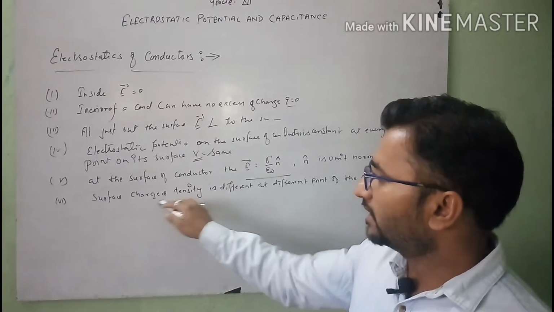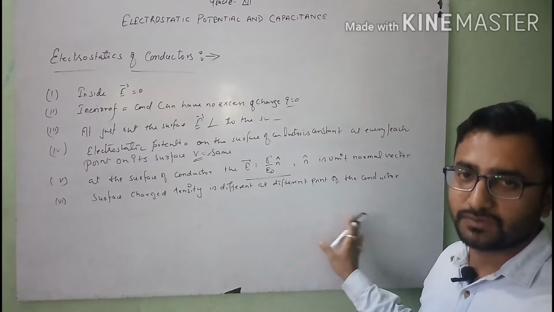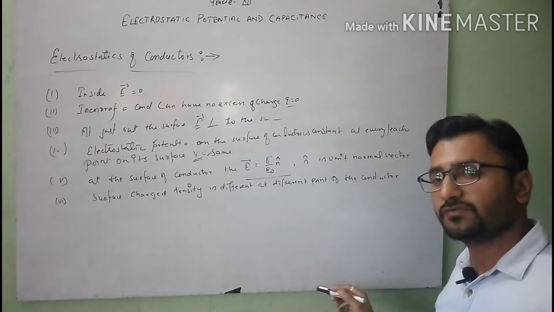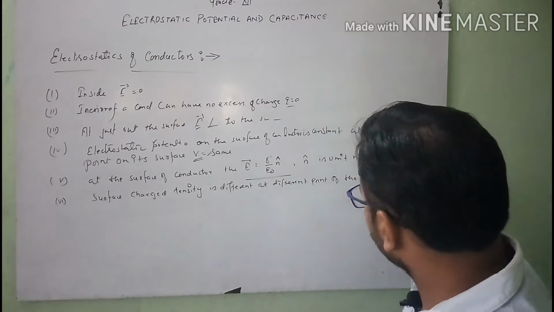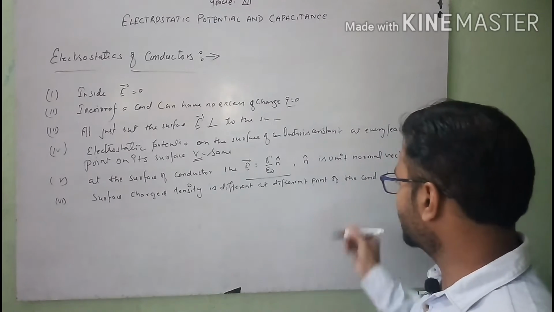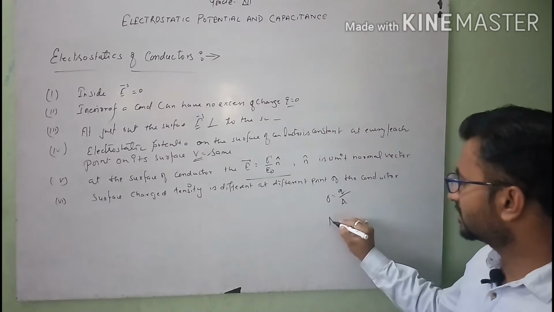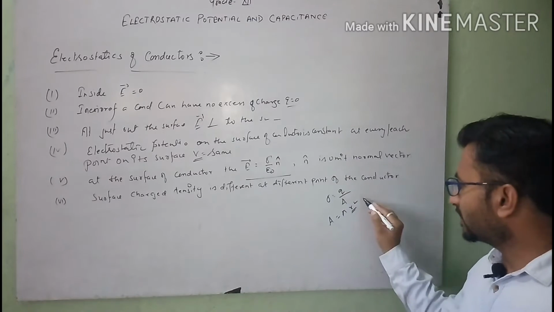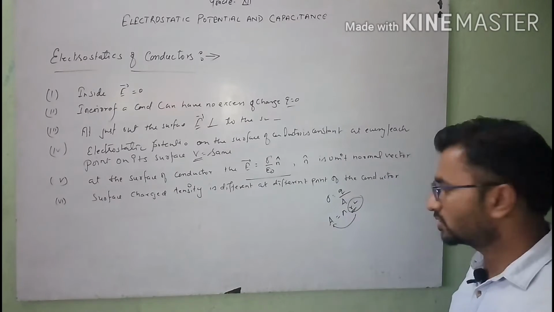Now, the surface charge density is different at different points. For positive charge it is positive, and for negative charge it is negative. You know that sigma equals q by A, and A equals pi r squared. So if the radius of curvature is smaller, the cross-sectional area will also be smaller.